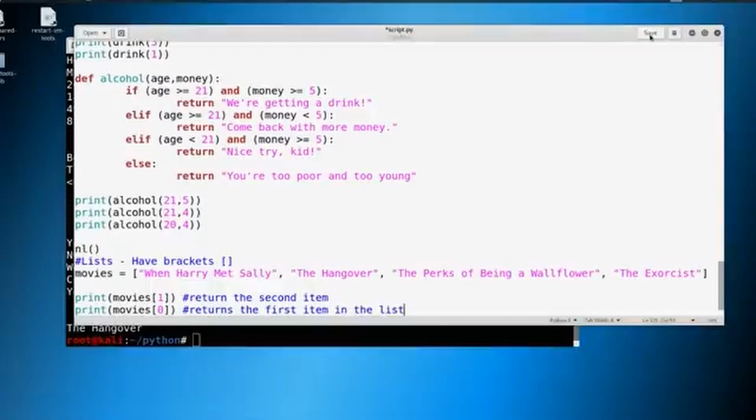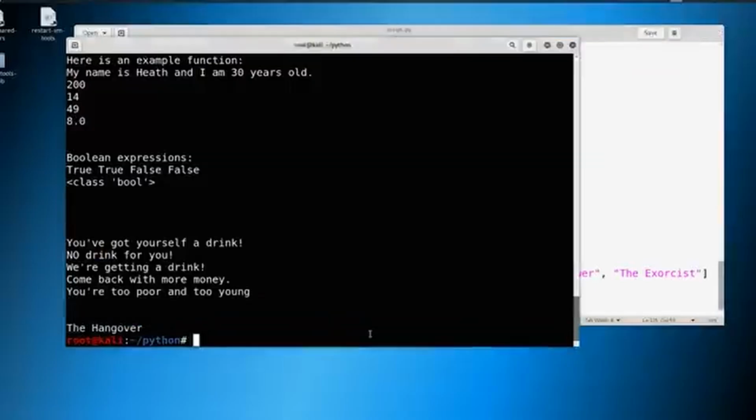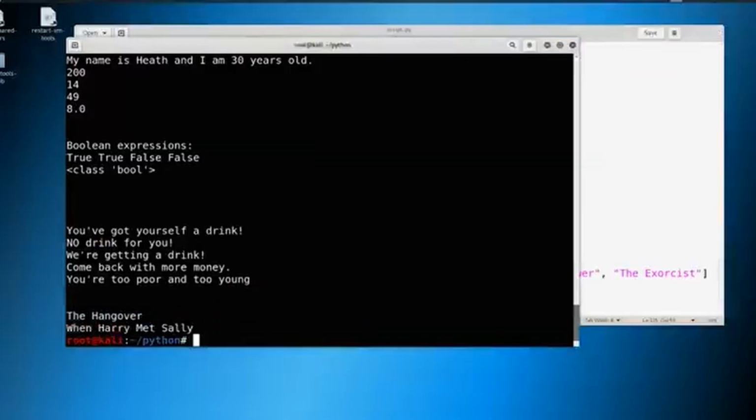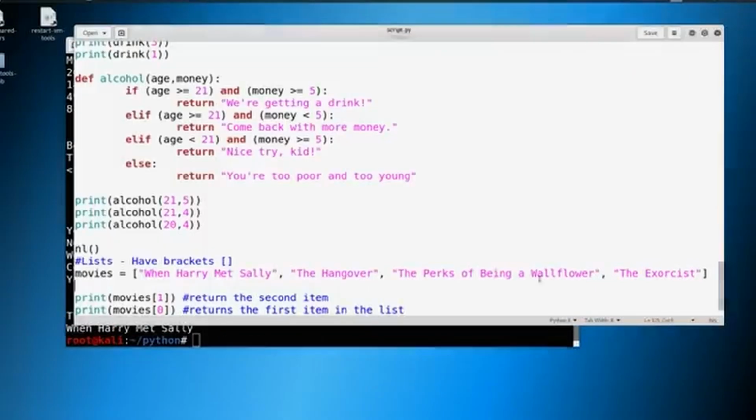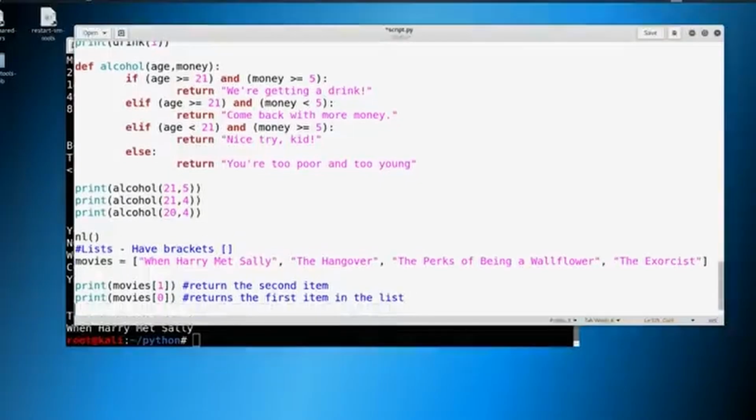Okay, and we can save that. And let's go ahead and give it a go just to do proof of concept, and there you go. So remember that everything starts with 0 and not 1. So when you're thinking about things, let's think about them with 0 as the beginning number. So let's go ahead and do a few more different prints. What's going to happen when we print out something like this? We'll say movies, and we'll do 1 through 3.